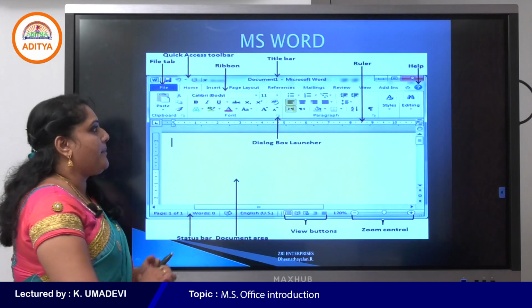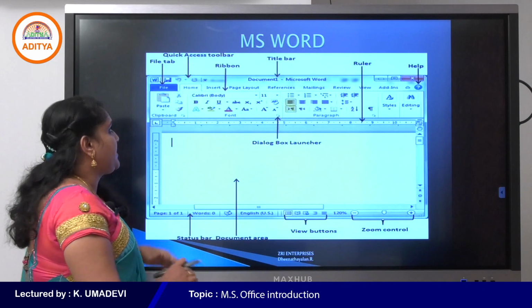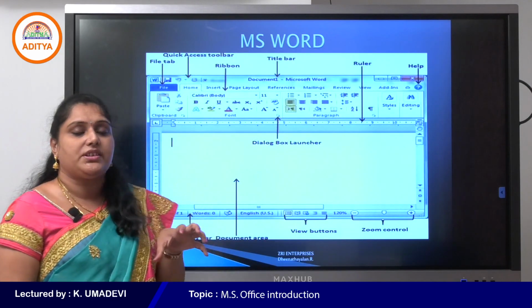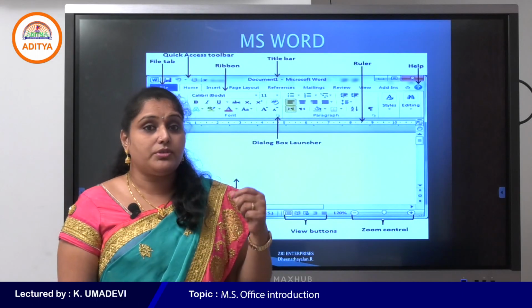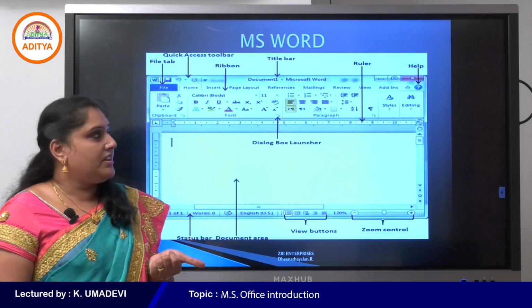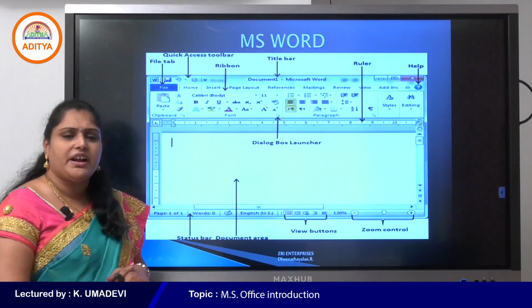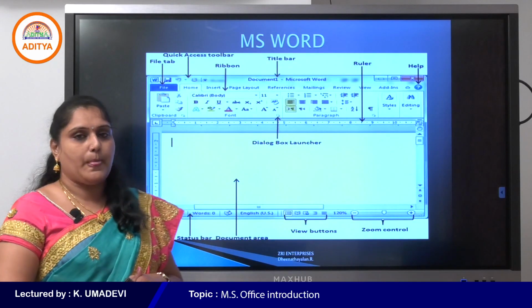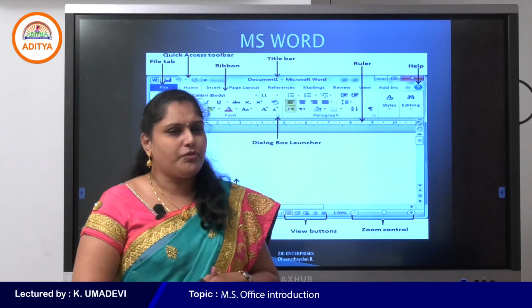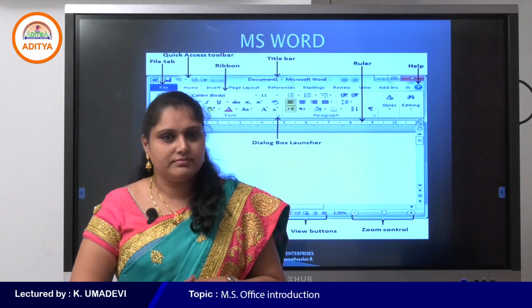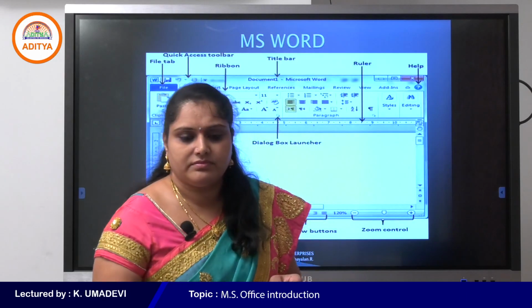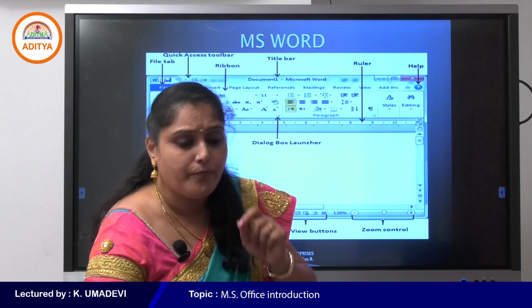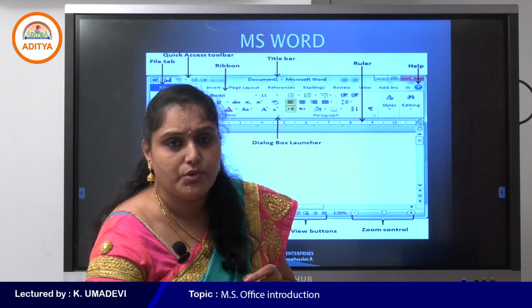So, this is the MS Word window. This is the MS Word 2010 window, which we call the Word interface 2010. See, the older versions of MS Word contain a menu bar. So, what is a menu bar? In the previous class we discussed the menu bar, am I right? How many types of menus are there and what is the use of the menu bar?